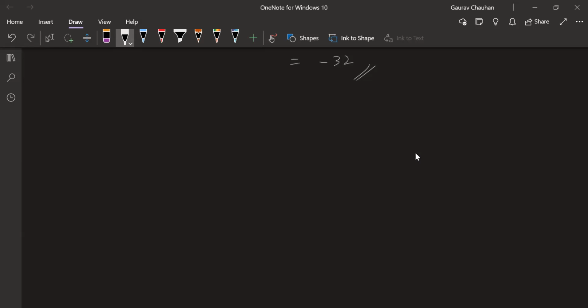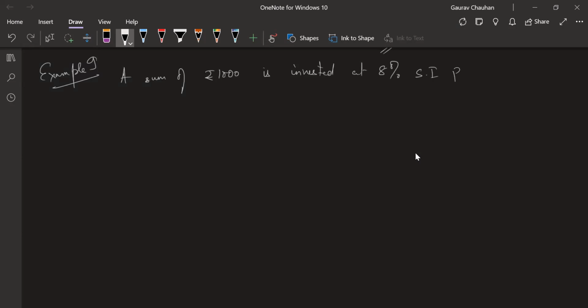One more question. Let's do this. Another question. This is an okay question, Example 9, but an important one, because something which we learned yesterday about compound interest and simple interest comes into play here. The question says, take this down: a sum of ₹1,000 is invested at 8% simple interest per annum.